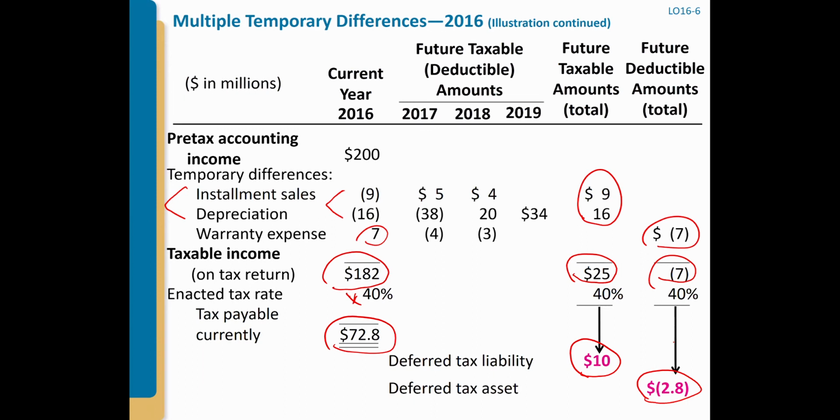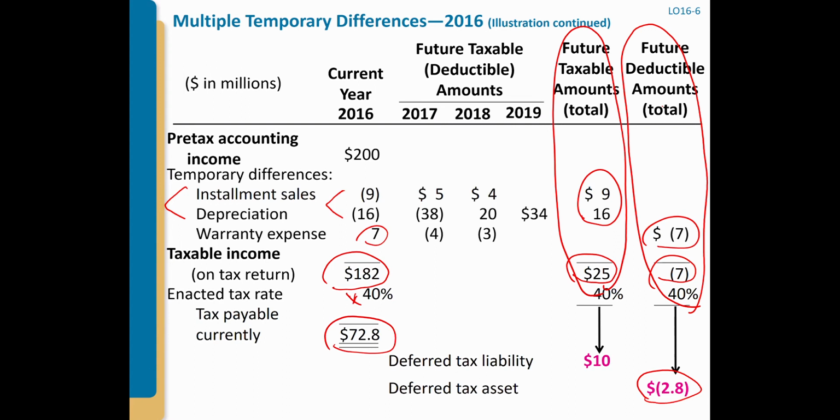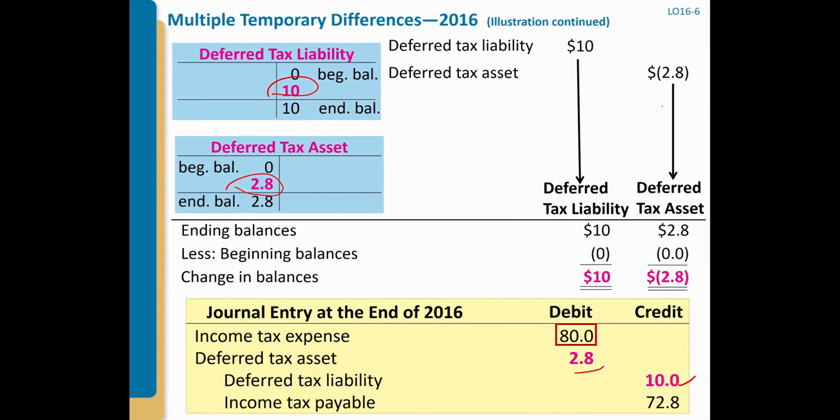So this is, let me raise the one. This is the deferred taxable amounts, right? And then this is the future taxable amounts. This is the future deductible amounts. See, you separate those. You calculate separately, and when you write a journal, you're also going to separate, right? Look at the bottom, the journal: in this case, we debit deferred tax assets, we credit deferred tax liability. So you treat it separately, but when you write a journal, of course, you put it together.